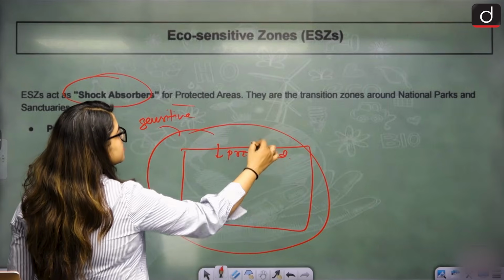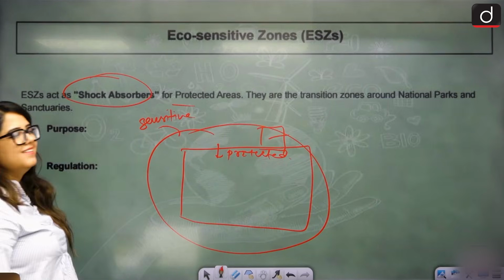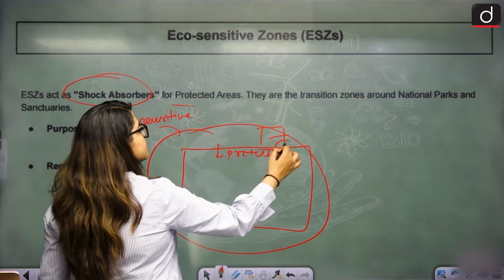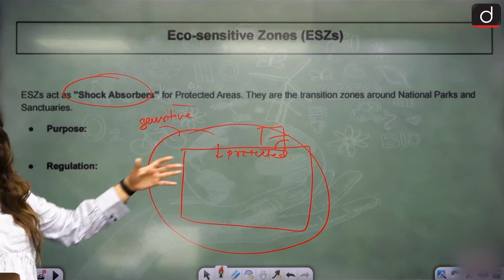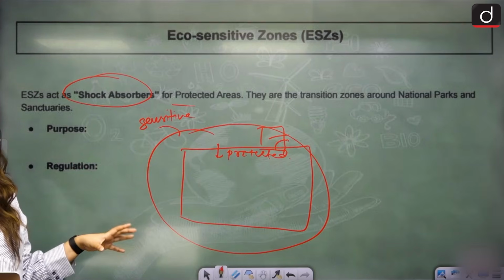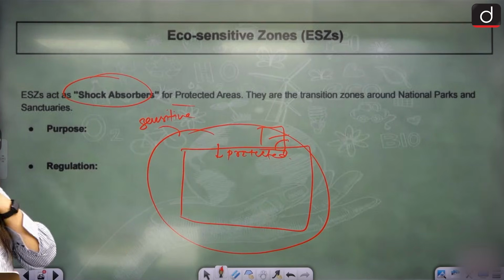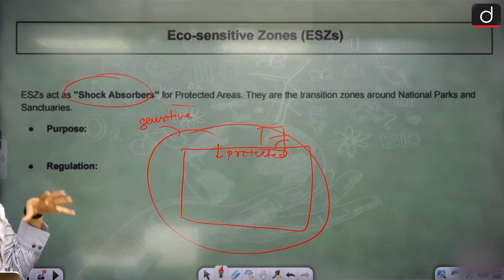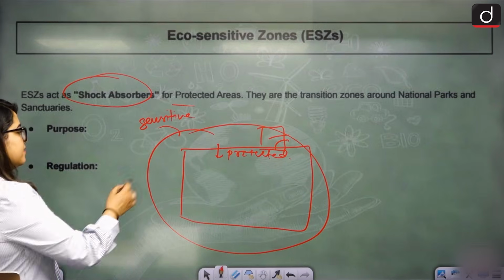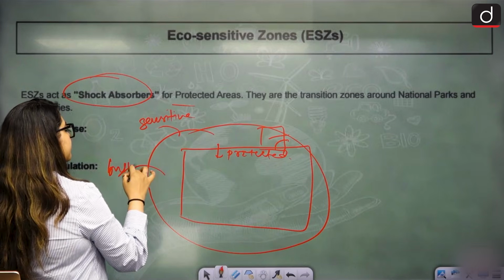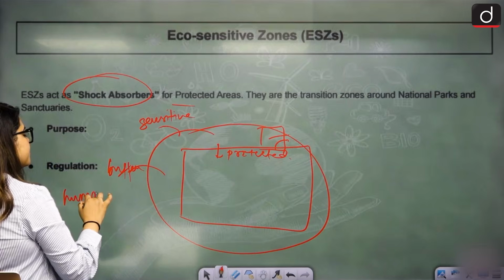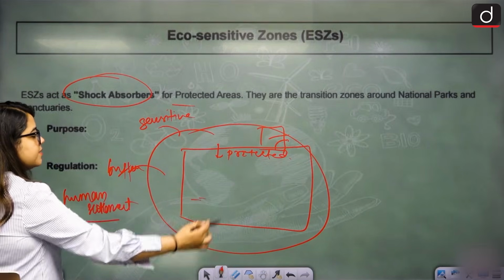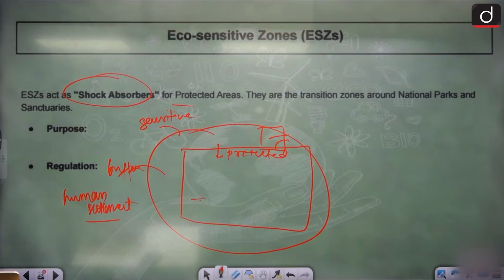So you cannot just have a land mine here. Now you cannot just start mining right outside the border of it. You have to create some distance, right? For that, eco-sensitive zones are created. Why? Creating a buffer, minimizing the impact. This acts as a buffer between dense human settlements and the protected area. Clear?